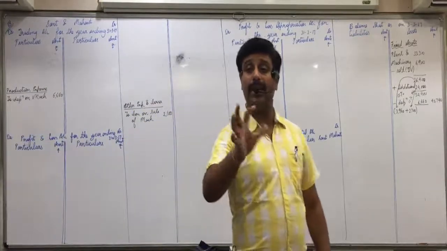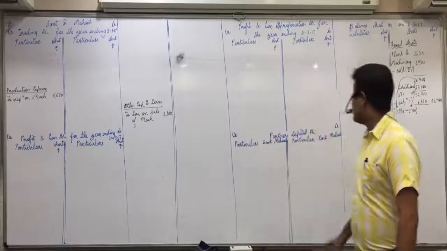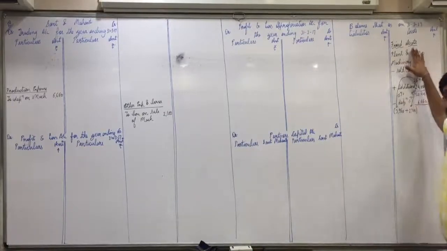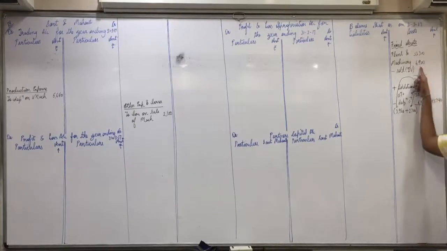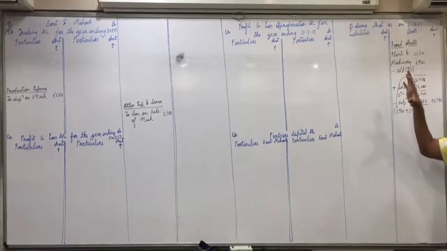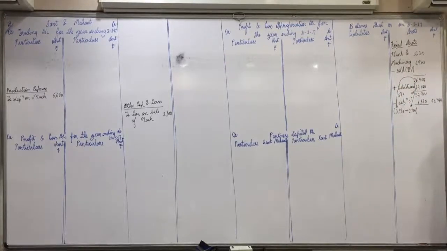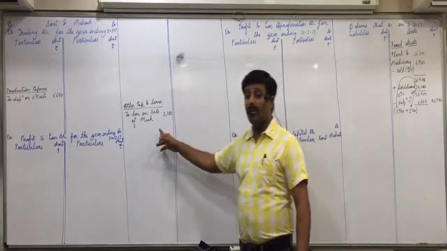It automatically gets recorded. Assets have which balance? Debit balance. You minus 6,900. In a debit balance, if you minus 6,900, what does it mean? You credit it. So you credit what amount? 6,900. As a loss, you debit what amount? 2,100.